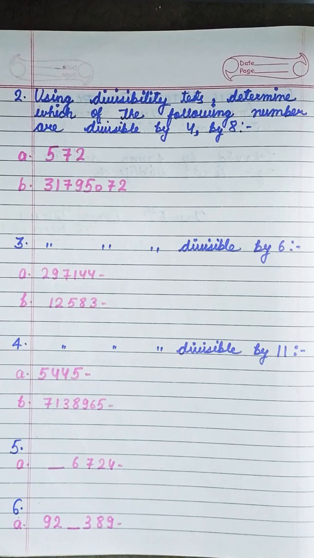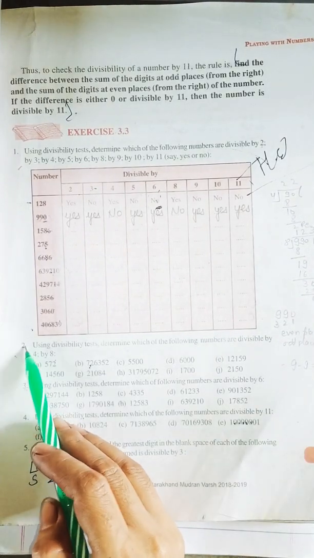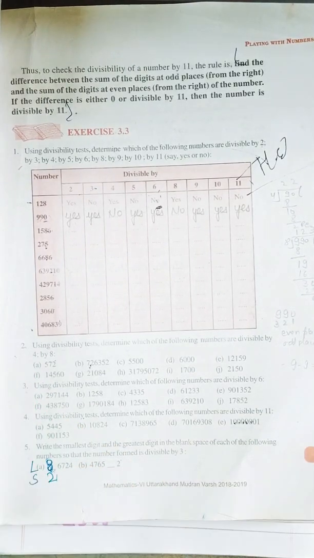Today we are going to start exercise 3.3, rest of the questions. Okay, सबसे पहले मैं आपको दिखा देती हूँ किन क्वेश्चंस को हम डिस्कस करने वाले हैं आज. हम करने वाले हैं स्टूडेंट्स क्वेश्चन नंबर 2, 3, 4, 5. We are going to discuss these 4 questions of NCERT. Okay, so let's start.